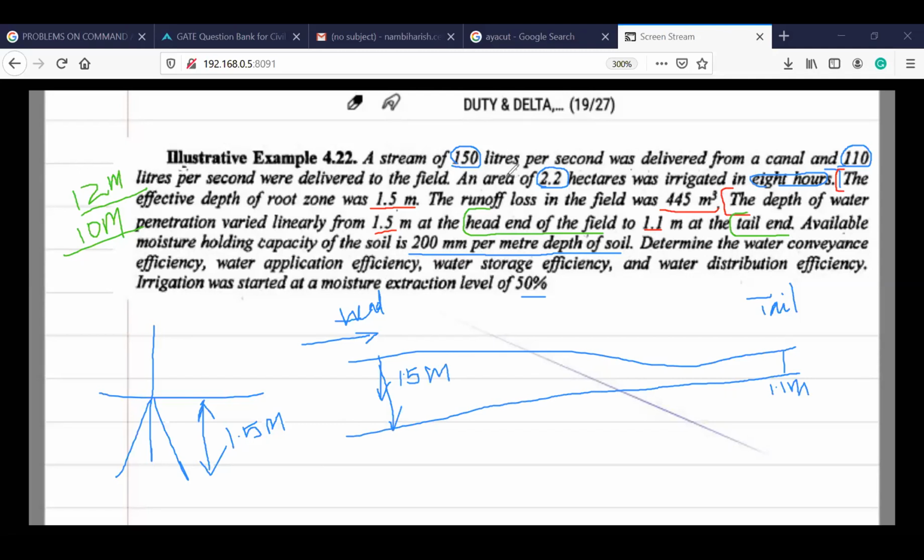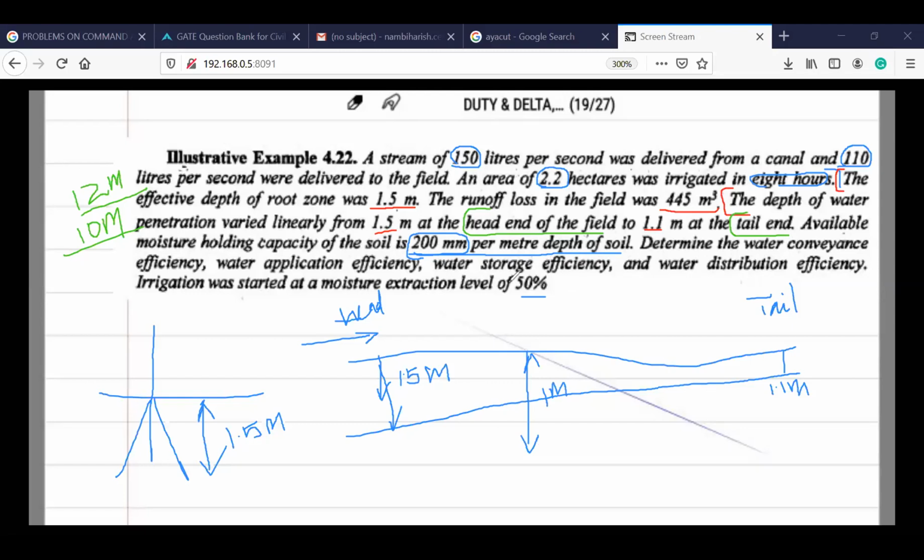Now, if you see the remaining things, the available moisture holding capacity is 20 mm per meter depth. So if I consider 1 meter depth of soil, how much water can be stored? 200 mm depth of moisture can be held by 1 meter depth of the soil. Now we have to calculate the conveyance efficiency, water application efficiency, water storage efficiency, and so on. So these are the things which we want.